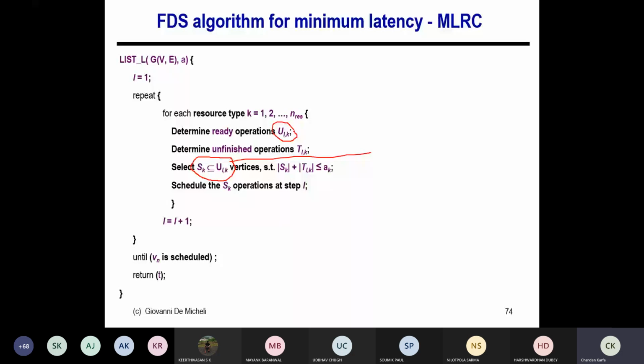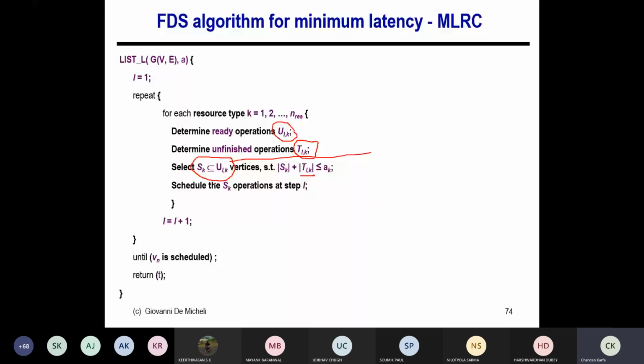If you remember, the minimization of the latency under resource constraint algorithm is this: for each type of resource, I start the whole process from timestamp 1, then go to timestamp 2, timestamp 3, and so on. At every timestamp, I identify the operations which are ready to be scheduled, and I identify the unfinished operations which are continuing in this timestamp, and I always schedule those unfinished ones. I select a subset of the ready operations so that the total resource bound is satisfied.